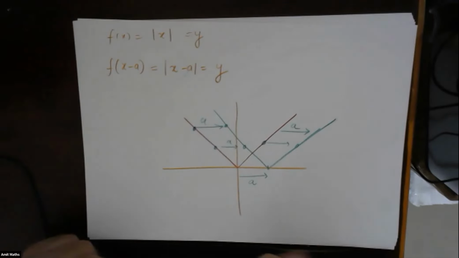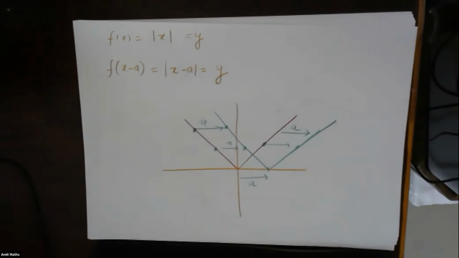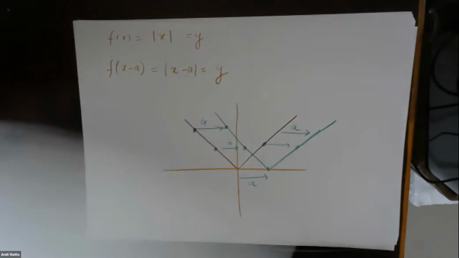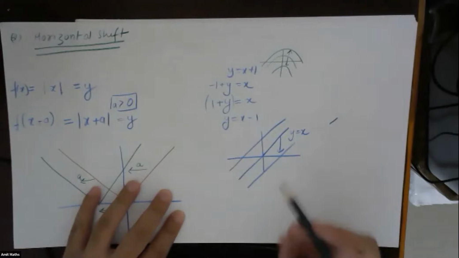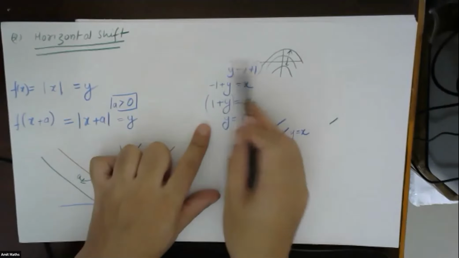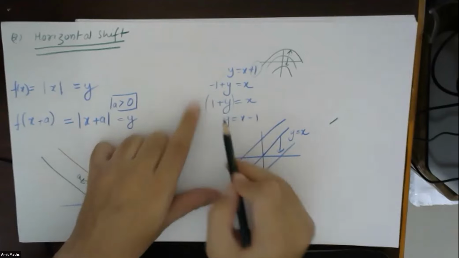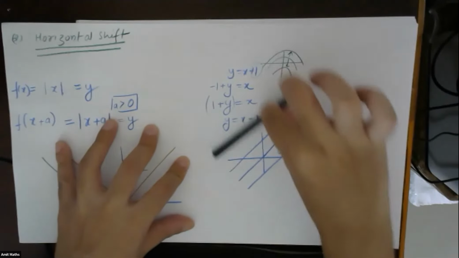Yes, it is happening. If I'm adding or subtracting something to y, I can think of this as shifting upward or downward.